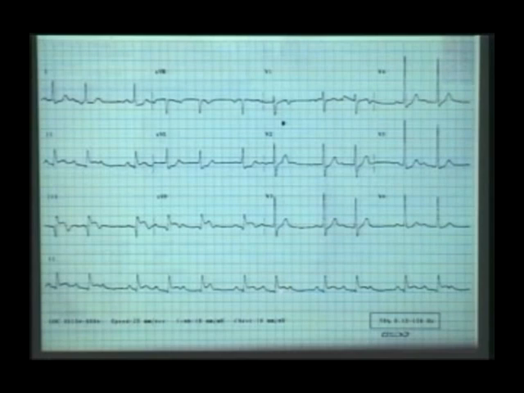Once you decide the second degree AV block, see the previous PR intervals. If the previous PR intervals are gradually prolonging before it is blocked, you can see that here in this cycle, the P wave is blocked here, see the PR interval there, see the PR interval there, see the PR interval there. So before the blocked P wave, if there is a gradual lengthening of the PR interval, it is type 1 second degree atrioventricular block. The block is at the AV node. Why is this important? Because you want to know where these P waves are getting blocked. The block is at the AV node.